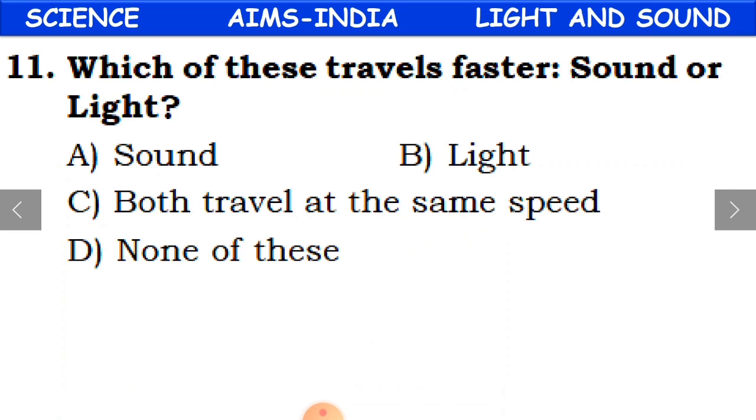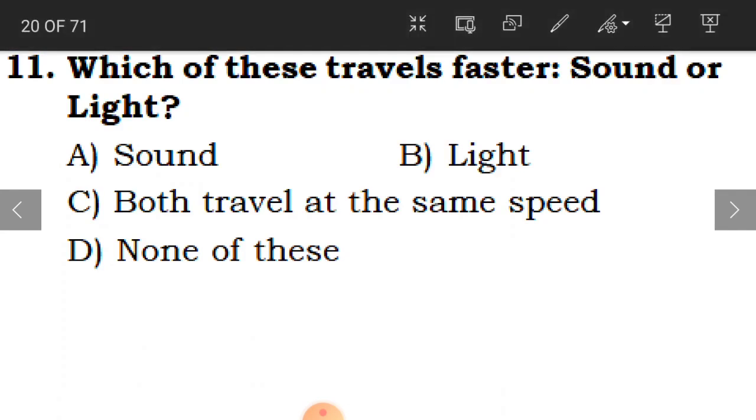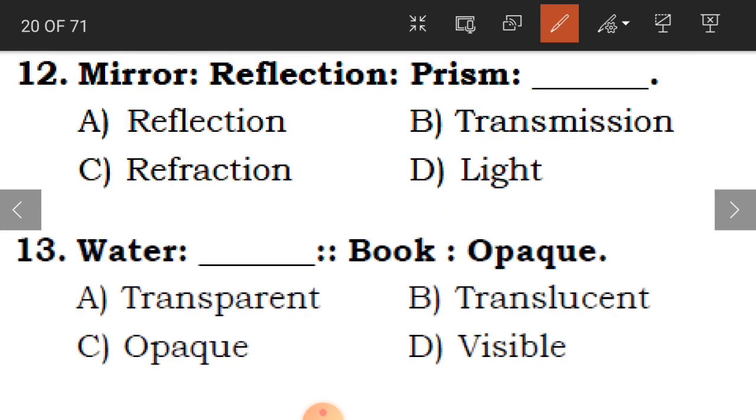Okay. So 11th question is, which of these travels faster, sound or light? So which is going to travel fast children? Either sound or light. Okay, and the answer is light. So we learnt that light is going to travel faster than the sound. So B is the correct option. Clear?